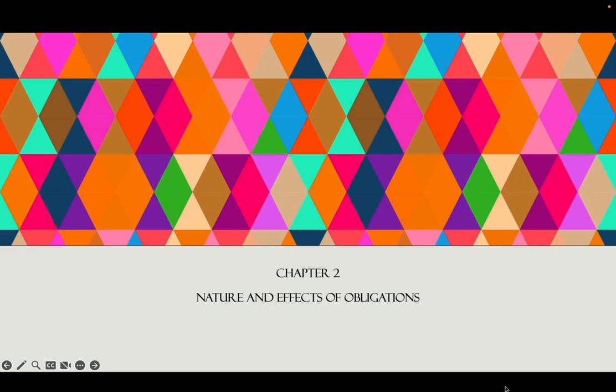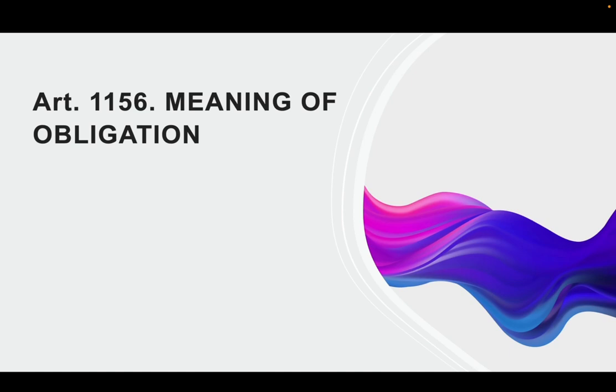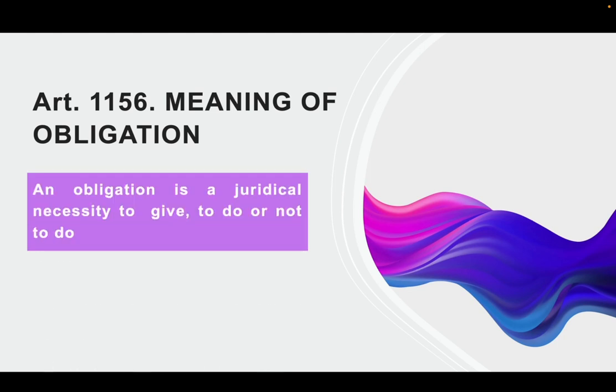Hello everyone! Today we will discuss Chapter 2, Nature and Effects of Obligations. But before we go on with our new lesson, let us first have a review of what we have discussed in the previous weeks. We have discussed Article 1156, which talks about the meaning of obligation. What is an obligation? An obligation is a juridical necessity to give, to do, or not to do.